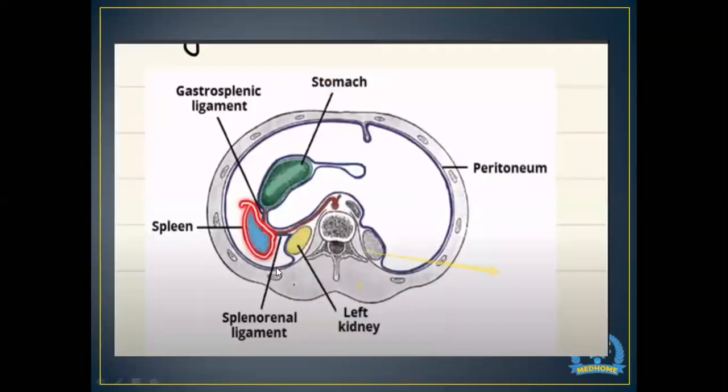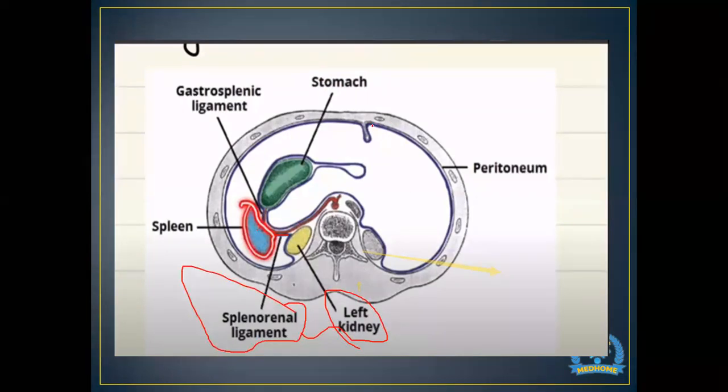You can see it here more clearly that this small ligament is known as the splenorenal ligament. This is the spleen and this is the kidney. Both of them are connected by a ligament that we call the splenorenal ligament.